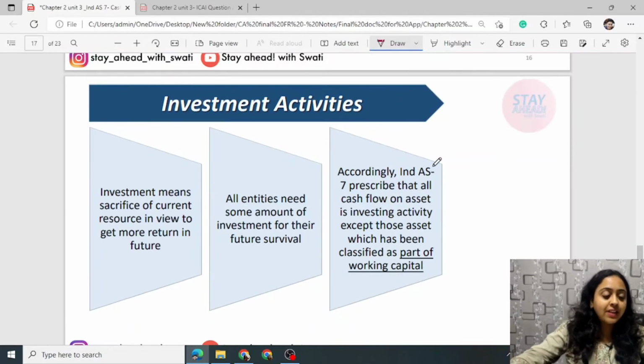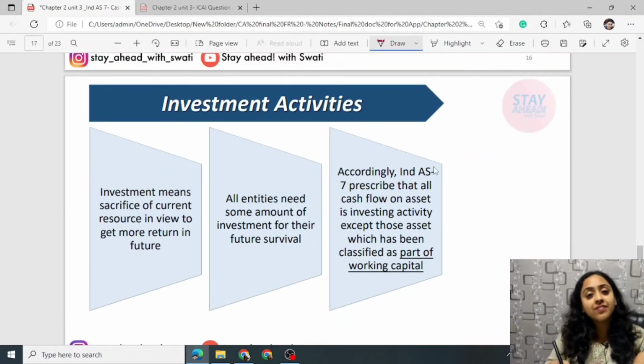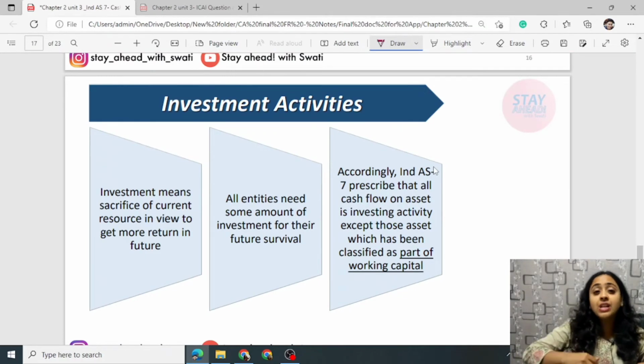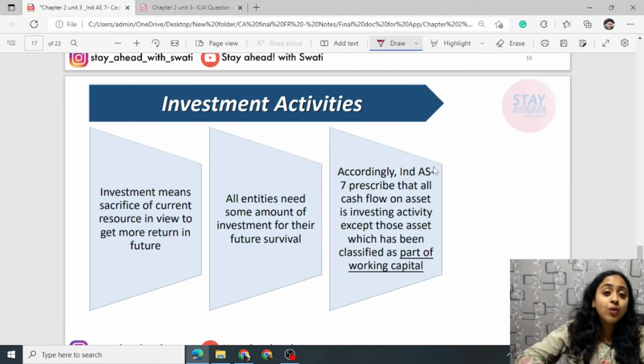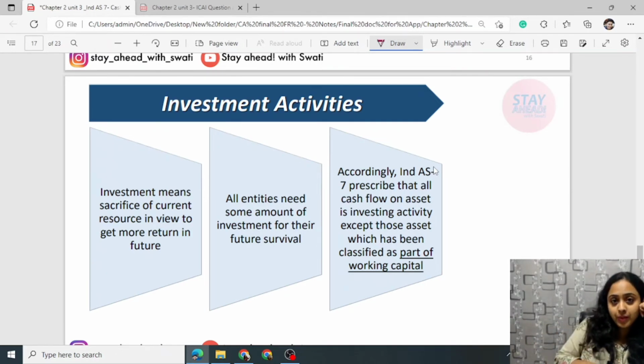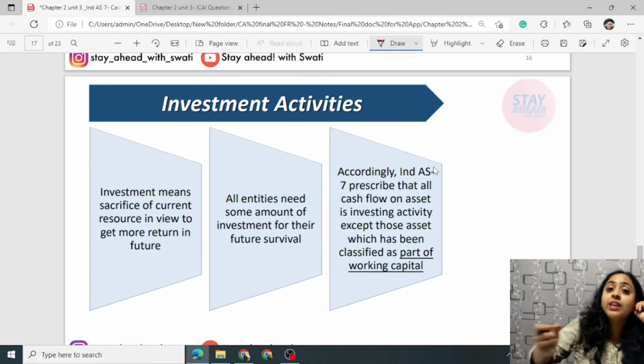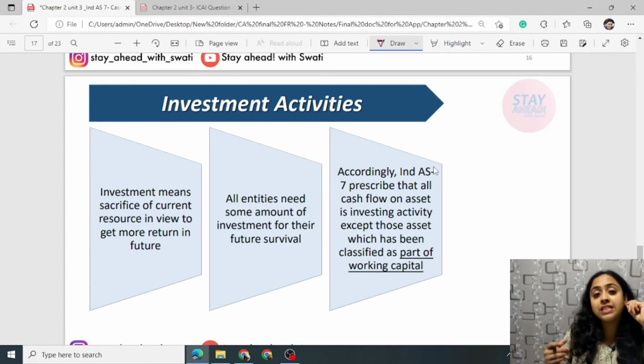Now, investment activity. Investment means you are sacrificing some current portion and investing it, parking it at some other asset, or any good or service on which you are very sure that you will receive a better return than today. It will help you in growing the business. Then this is known as investing activity.